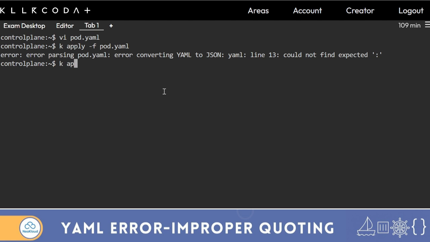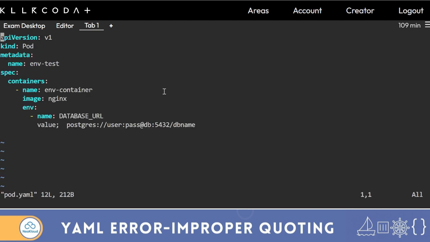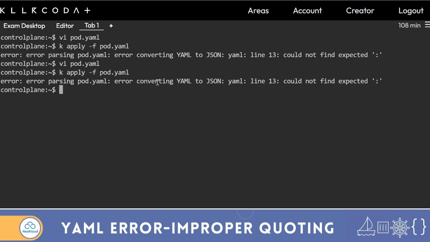The error says line number 13 could not find the expected key. So I will edit pod.yaml and make it a colon only. You will find an error converting YAML to JSON at line number 13. You can easily go to line number 13. Here, error parsing pod: error converting YAML to JSON, line 13, did not find expected key. Sometimes you can find that message.